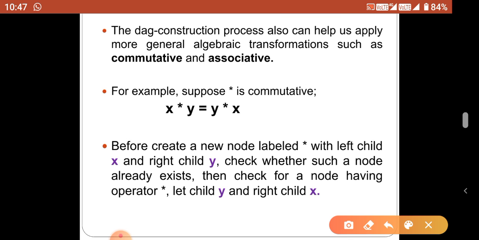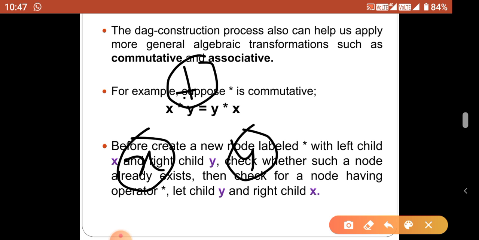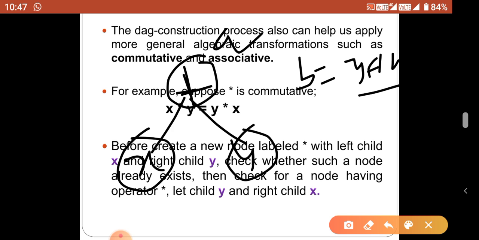So when we are going to draw the x, y and plus operator, the tree name is a. Whenever you are going to draw b equal to y plus x, the operator is plus, that is validated, and it checks whether the left side node is x and the right side node is y.